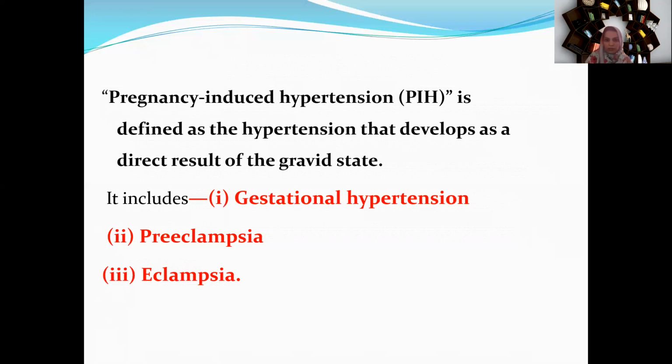What comes under this class? Under pregnancy-induced hypertension there are three conditions: gestational hypertension, preeclampsia, and eclampsia.